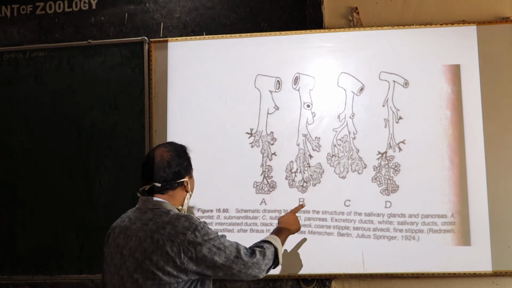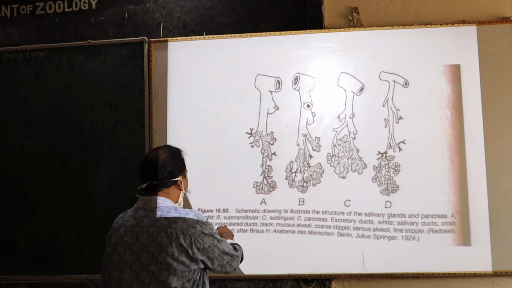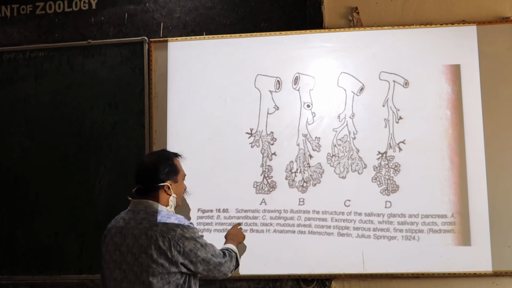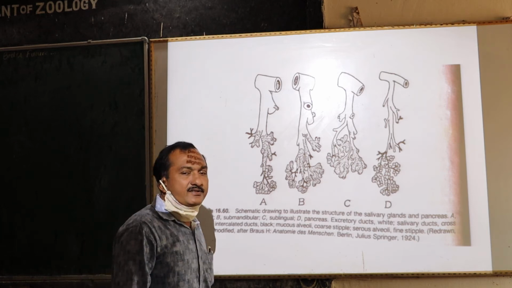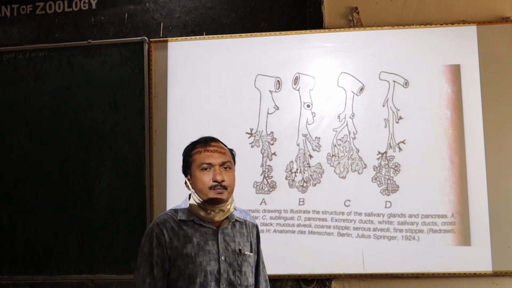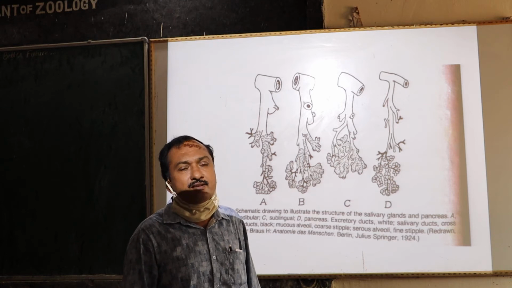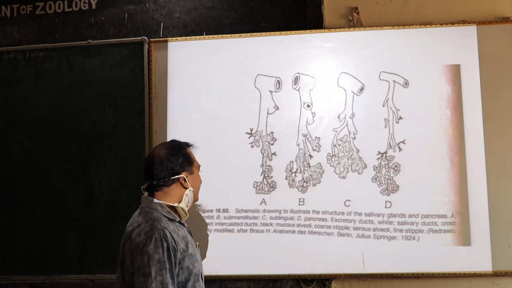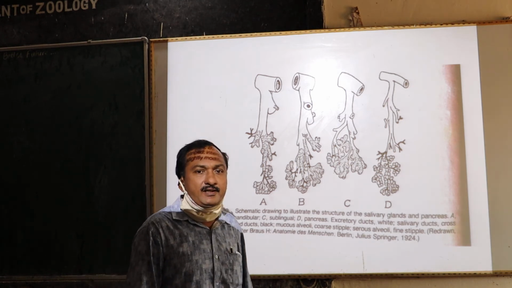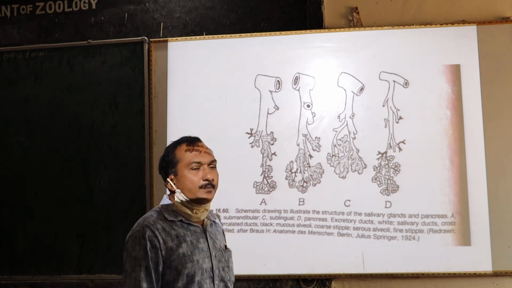There are different types of salivary glands: the parotid glands, submandibular glands, and sublingual glands. There are three types of salivary glands present in man, dog, as well as other subhuman primates. The first is the parotid gland, the second is the submandibular gland, and the third is the sublingual gland.